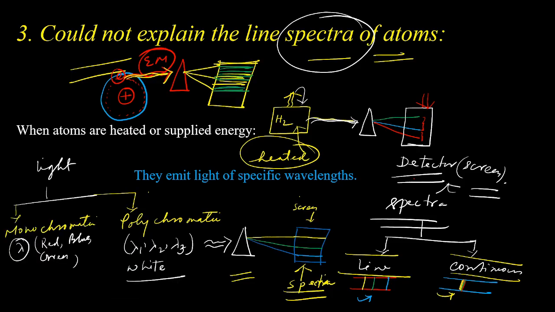We cannot separate the lines of the spectra. So the spectrum of the atoms would be continuous if they followed Rutherford's atomic model.